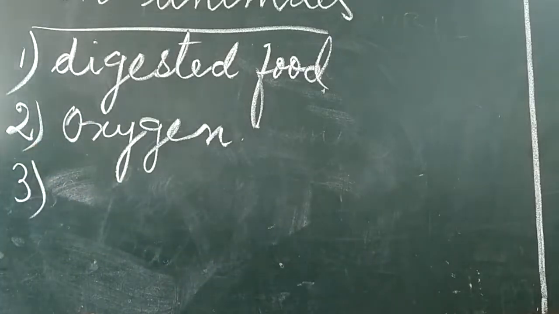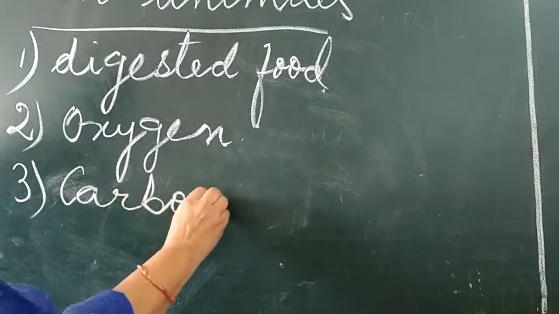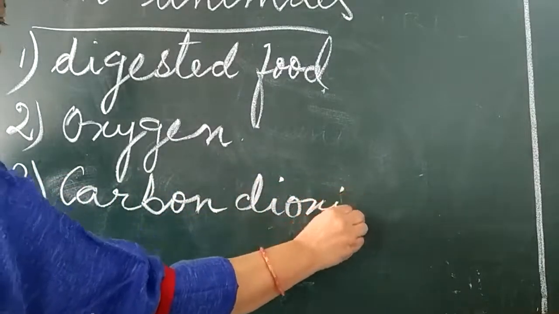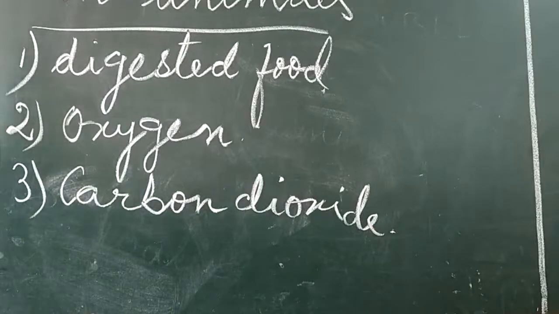Then the third one is carbon dioxide. It also needs to be transported. The carbon dioxide produced is given out from our lungs with the help of the transportation process. Then excretory waste.